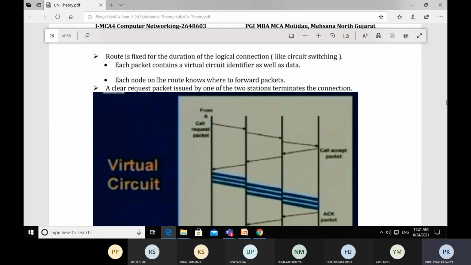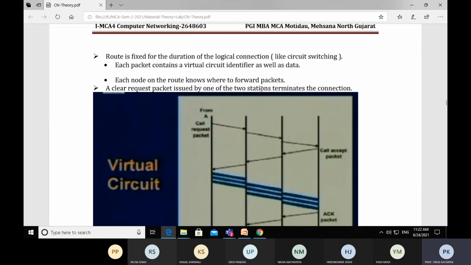Remember, call request and call accept are the two messages transferred between source and destination to establish the virtual connection. But to close the connection, there is a clear request packet. This packet is used to terminate the connection between two stations.